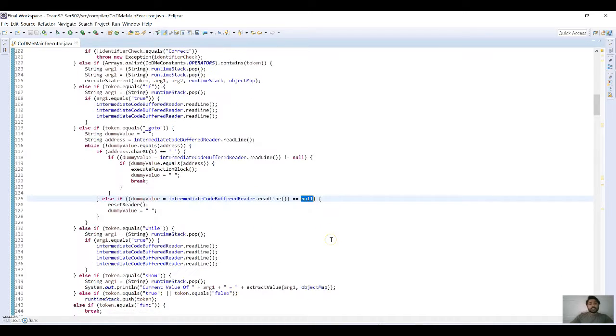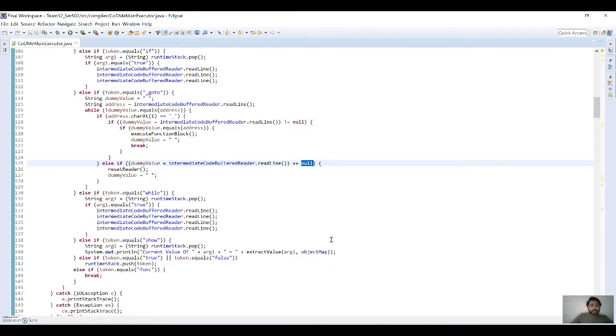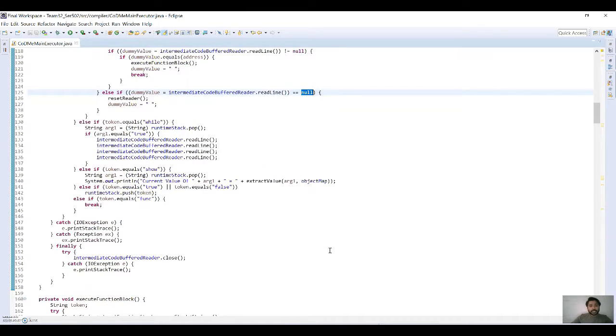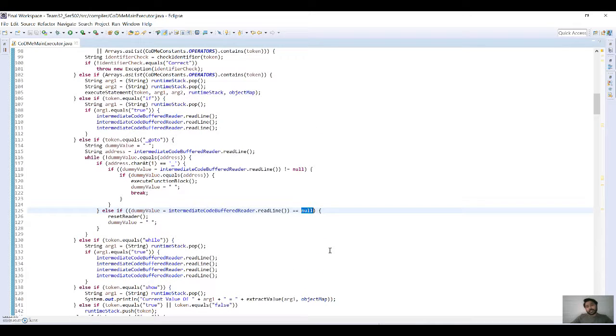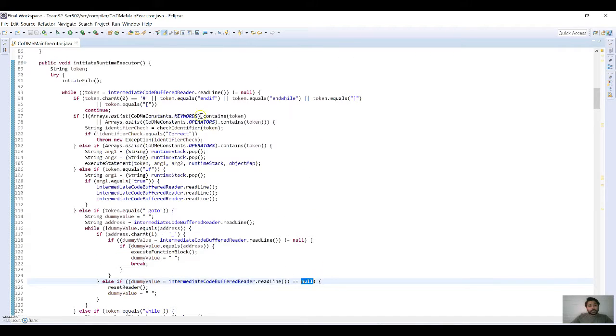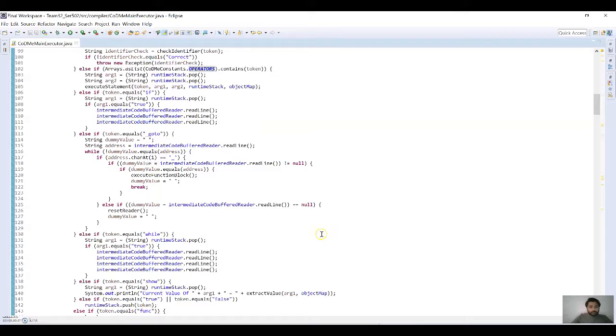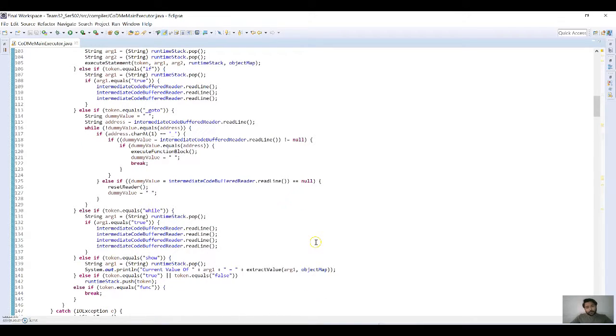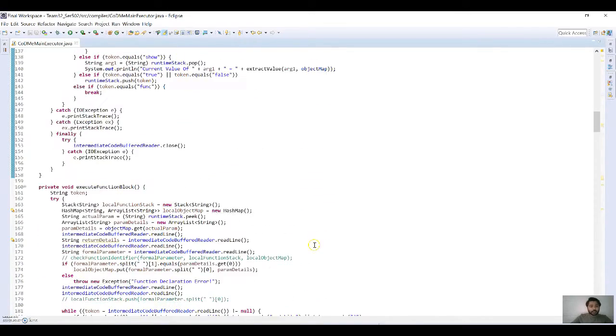It extracts one line at a time, since we are storing one token per line through the visitor. So we are extracting one token from a particular line, and that token is pushed to the stack if it is a variable or a value. Whenever an operator is encountered, as you can see, there is a set of conditions for keywords and operators, it pops those two operands from the stack and starts the operation on top of them.